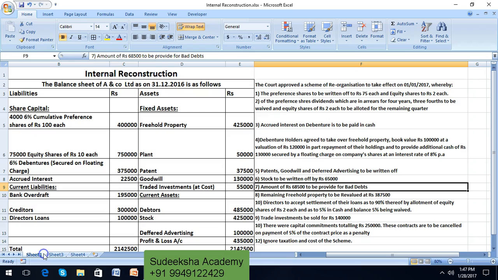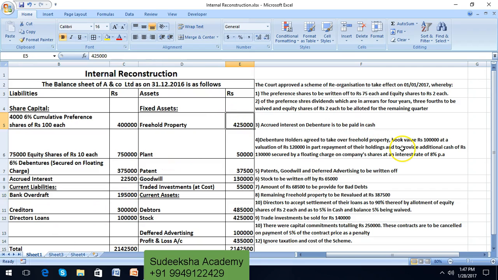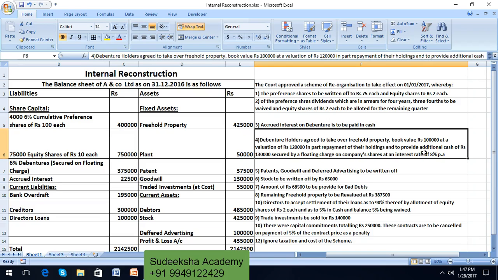Next adjustment, remaining freehold property is to be revalued at rupees 3,87,500. So total freehold property is 4,25,000. Out of 4,25,000, we know that in the fourth adjustment 1 lakh book value has been utilized for repayment of debentures partly.